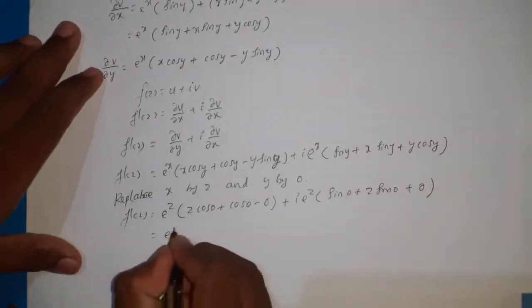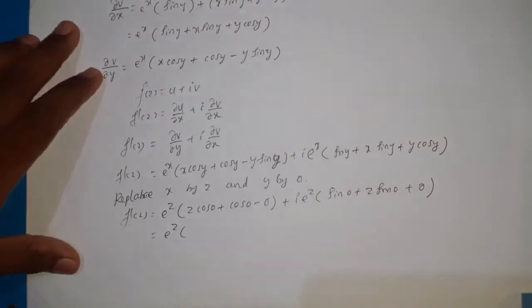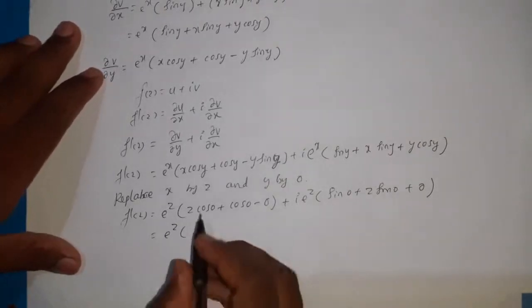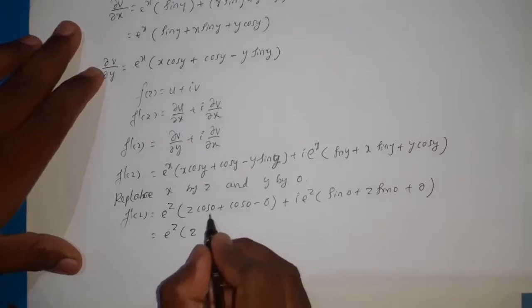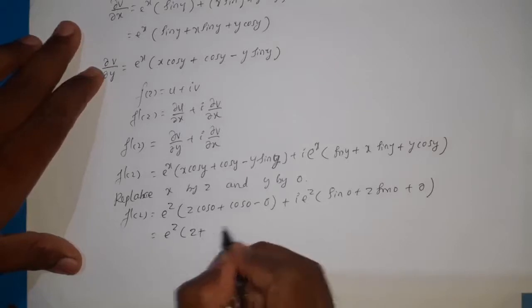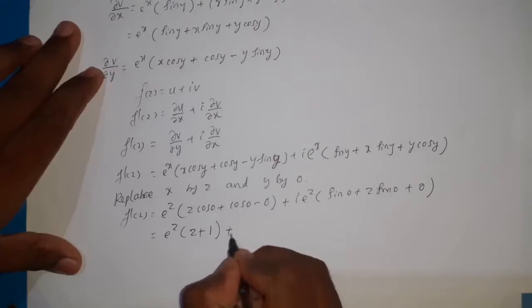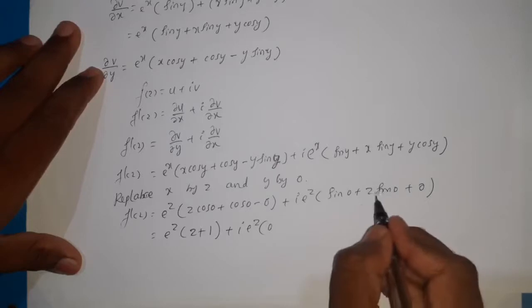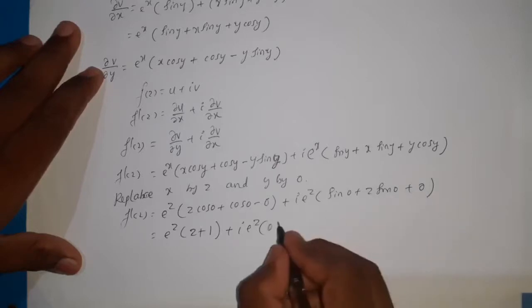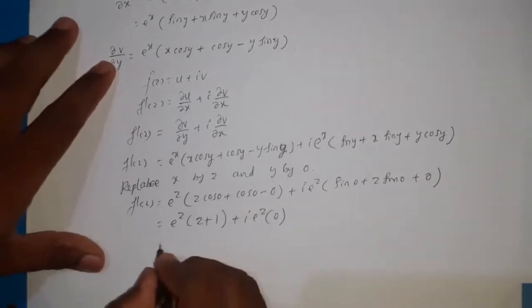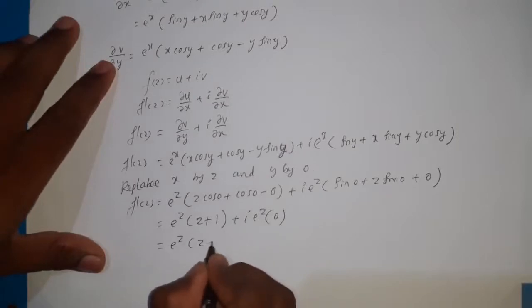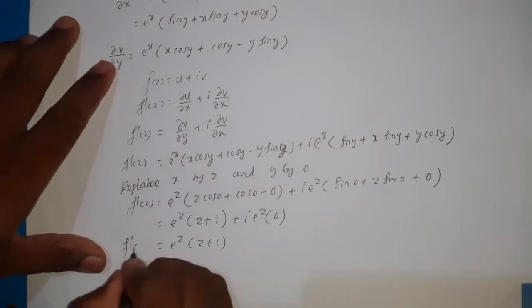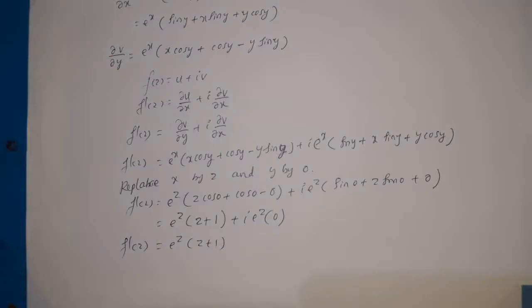Now this becomes e power z, then here this is z and cos 0 is 1, plus cos 0 is 1, and minus 0, plus i into e power z into, here sin 0 is 0 and z into sin 0, so everything becomes 0. Then e power z into (z plus 1) is f dash of z.